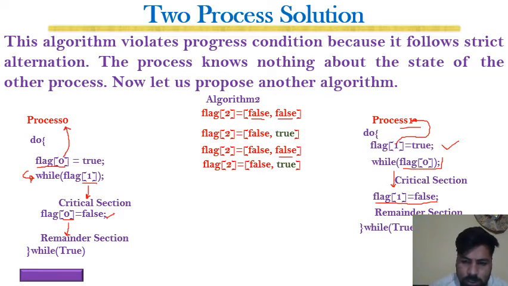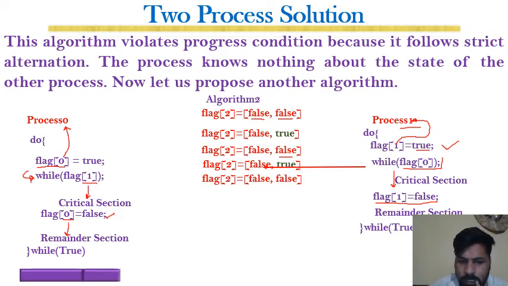So it sets its flag to true, checks flag of 0, the condition is satisfied, it enters the critical section, and finally when it leaves, it sets its flag back to false.